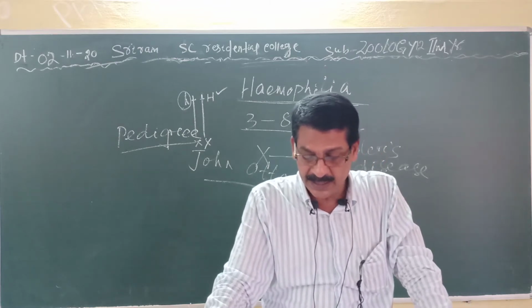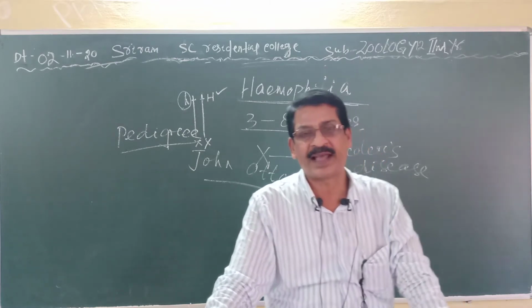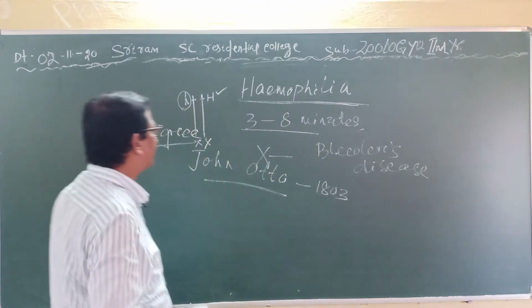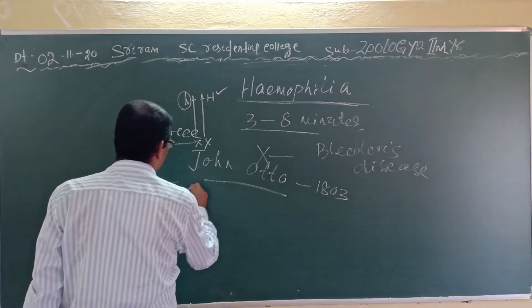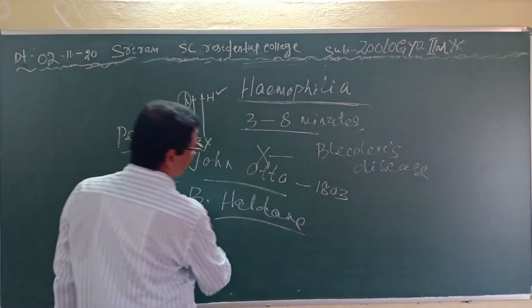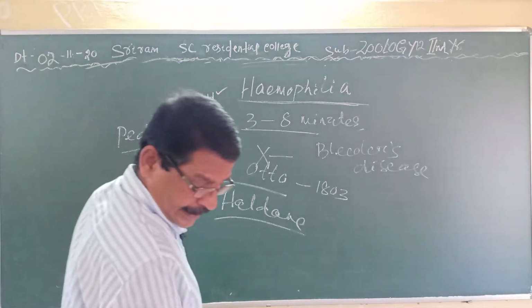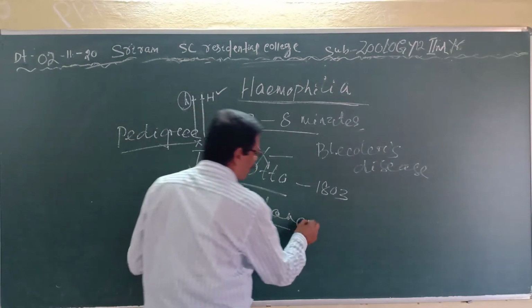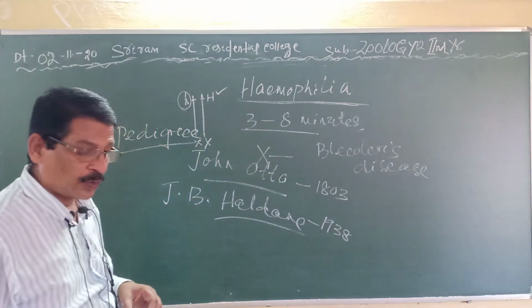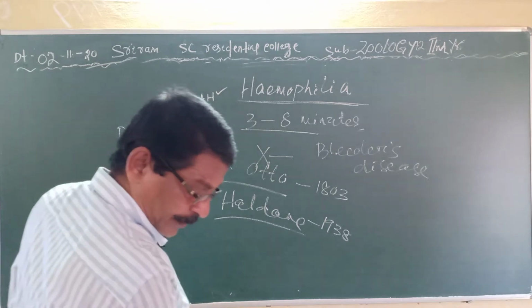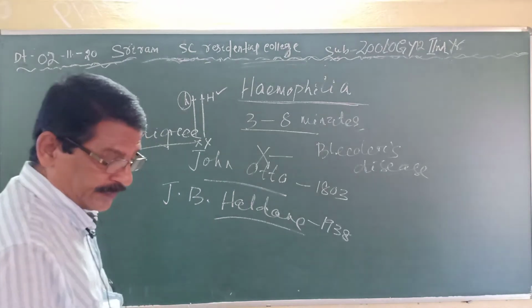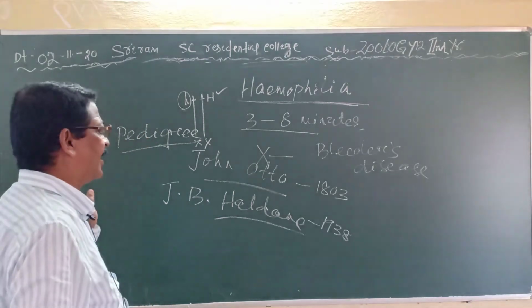The pedigree study about hemophilia was first carried out by the British geneticist J.B. Haldane in the year 1938.